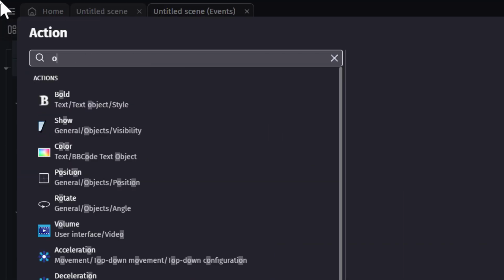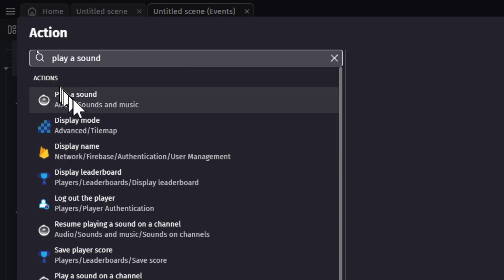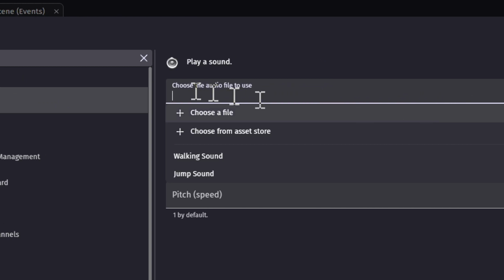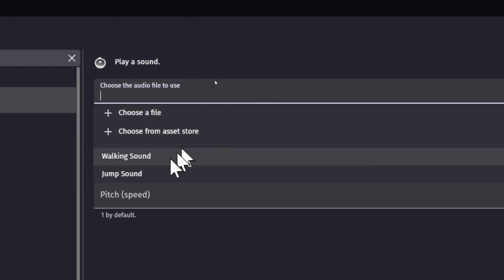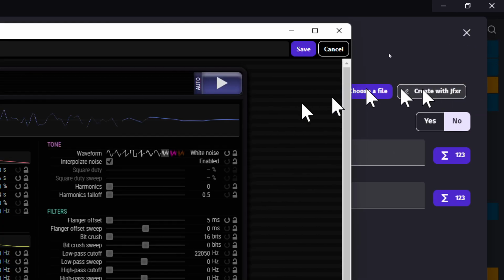We're going to add, play sound, play a sound. Change the other file. Nope. I actually have a jumping sound because, again, I thought this was going to take longer. But I was like, nah, this is cool.